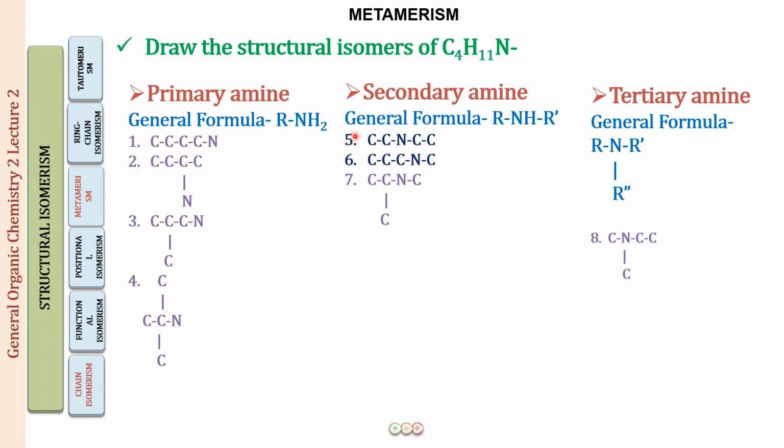Next you can see 5 and 6. In 5 and 6 we have the same functional group, right? These are secondary amines, but the functional group is now polyvalent. So there is a difference only in the number of carbons on either side of the polyvalent functional group. So this is a case of metamerism. I hope this is clear now. Next, even in 5 and 7, there is a difference in the alkyl groups attached to the polyvalent functional group. So it is again a case of metamerism.